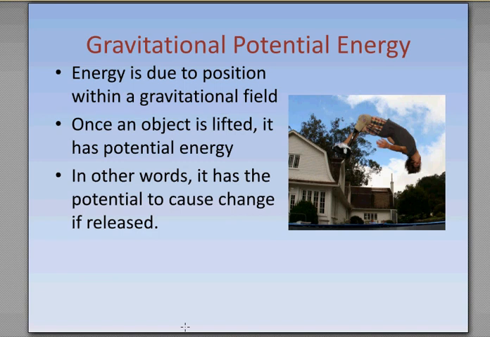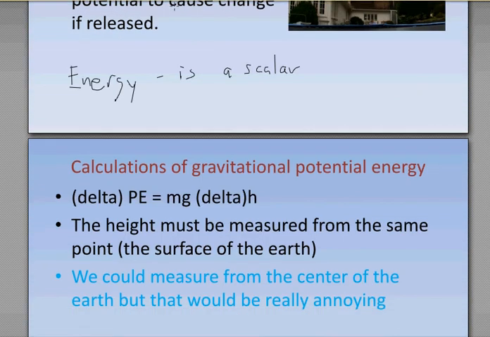Now, one thing I want to talk about, and I've got a little space here, is one of the other properties that's very important. Energy is a scalar, meaning it does not have direction. So no matter where this kid is, what he's doing, his velocity, his height, we cannot make that energy have a direction. It's like counting students. I can't have a negative amount of students. So that's the thing. It's a scalar. Very important. Okay, let's keep going.